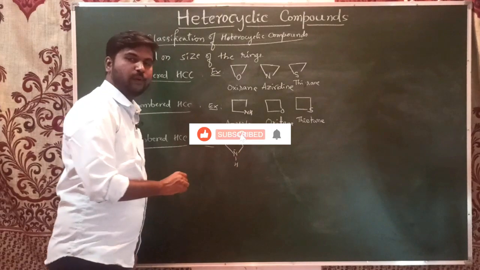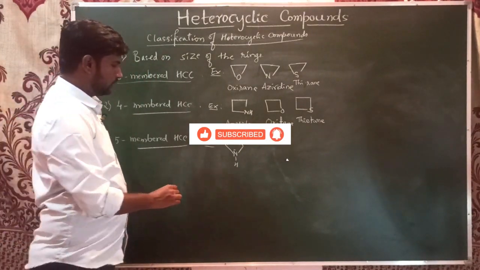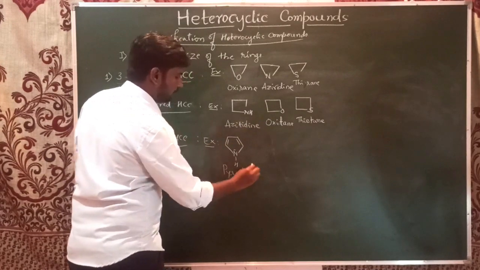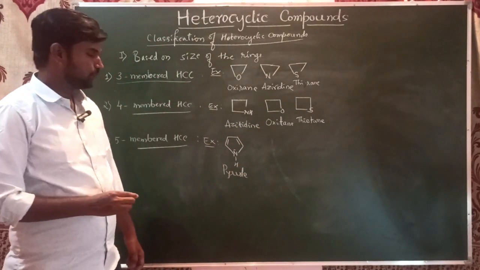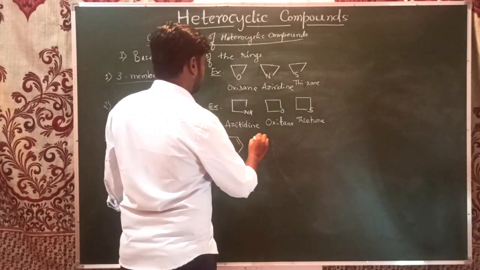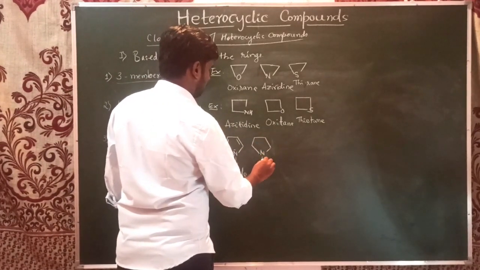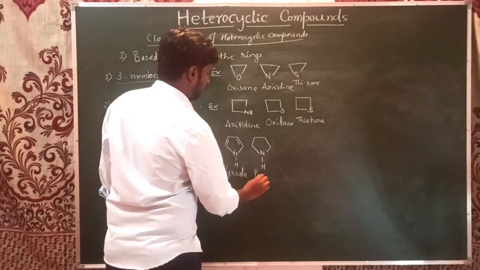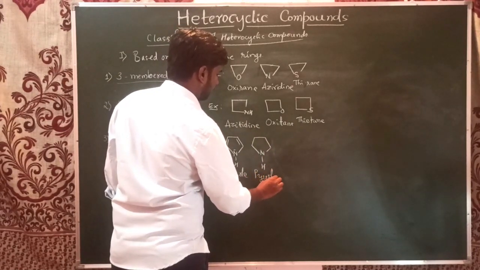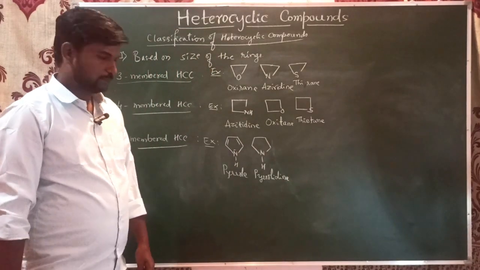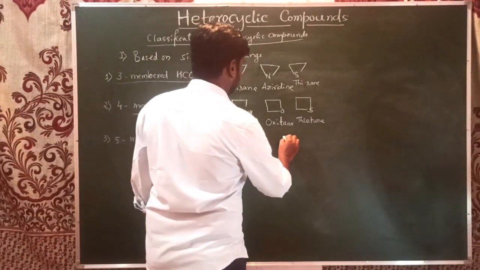This is one of the very important heterocyclic compounds. This is known as pyrrole. And its aliphatic version, this one is pyrrolidine.